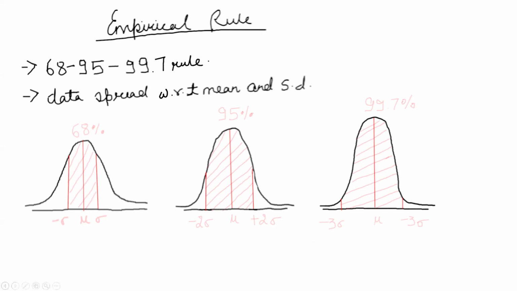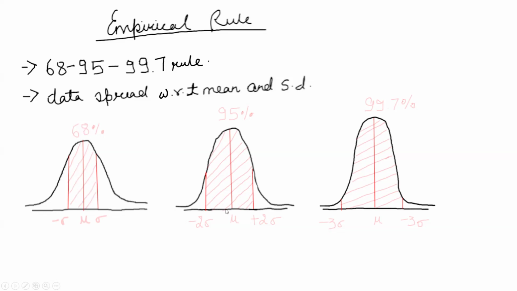If you look at the first diagram, it says that within the first standard deviation from the mean, 68% of the data set is present inside this range. So let's say this is the mean or median. When you move one standard deviation towards the left and one standard deviation towards the right, we can say that 68% of the data lies within this particular range.